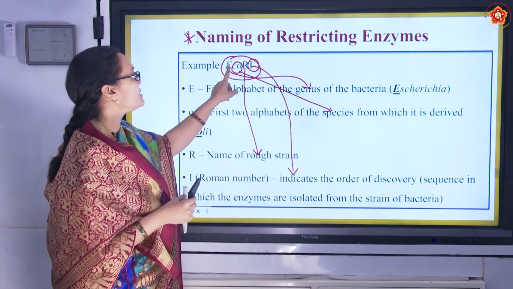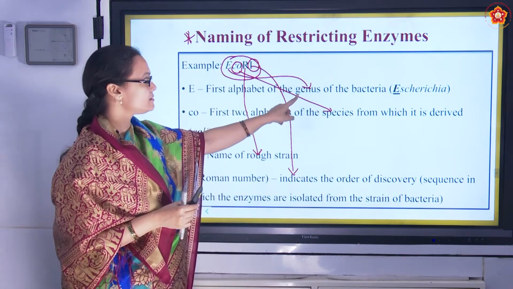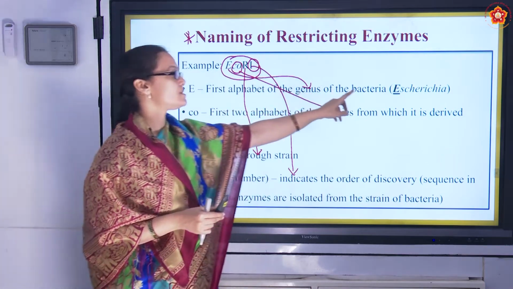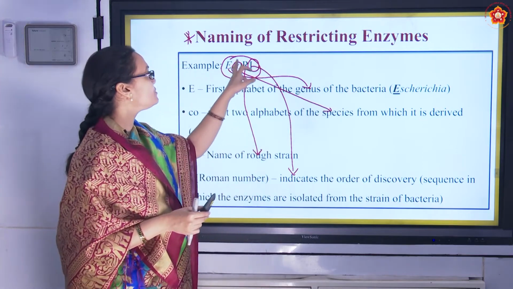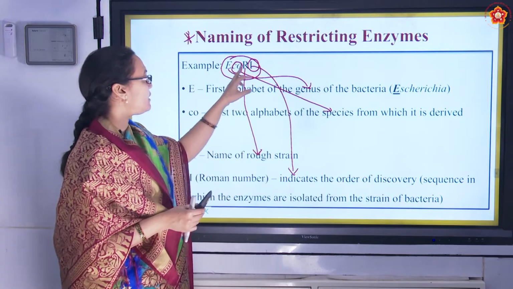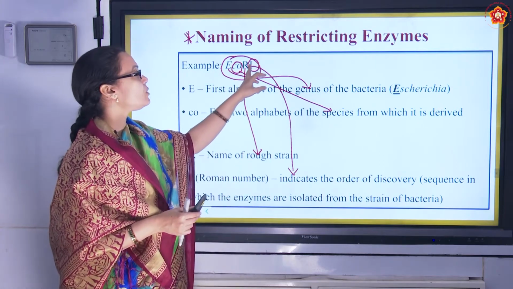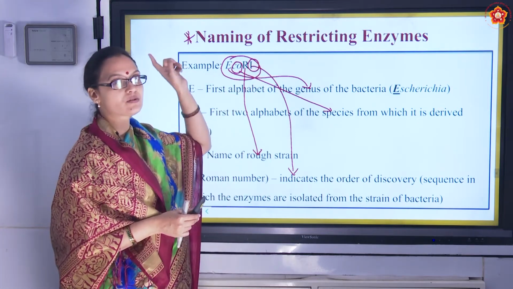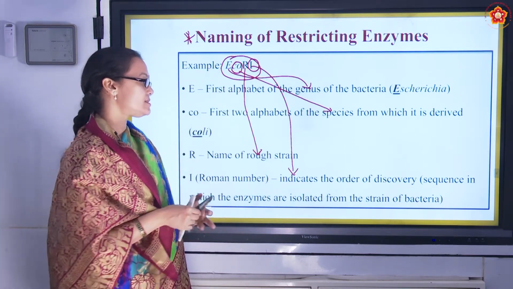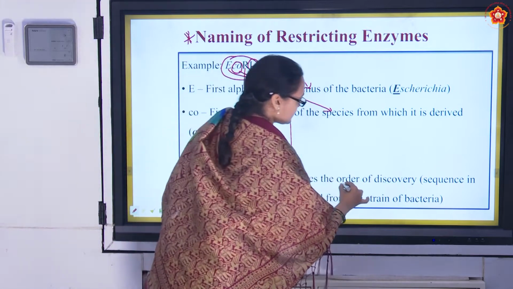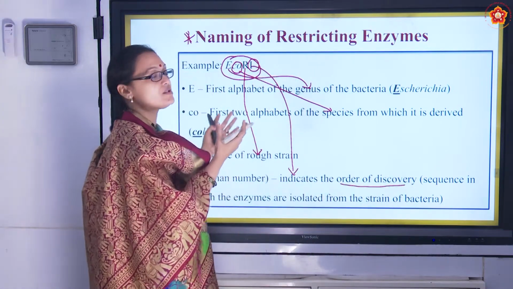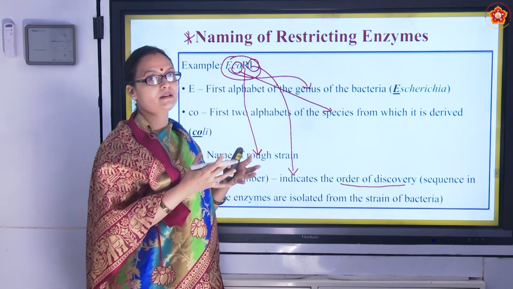Okay, the first one will be the genus E. coli. It is derived from E. coli. So E stands for Escherichia, and the next 2 letters stand for the species coli, and then R is the rough strain, and this Roman number in the end, as we saw in HindII also, indicates the order of discovery. So what is this order of discovery? For example, they make many restriction enzymes from the same genus of a bacteria.